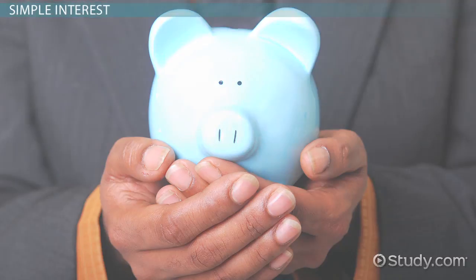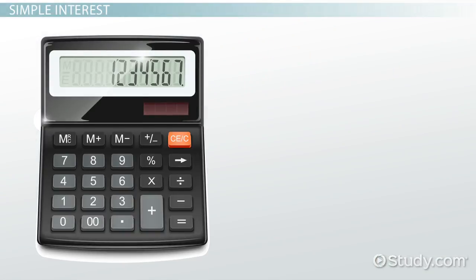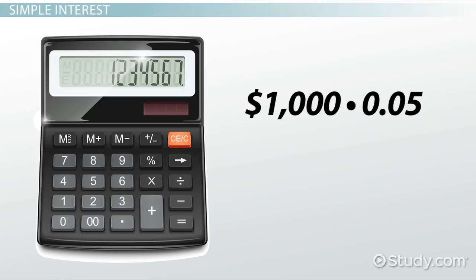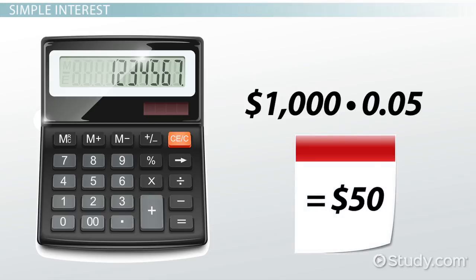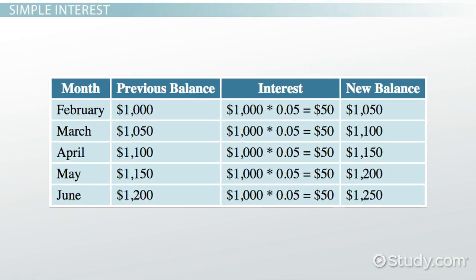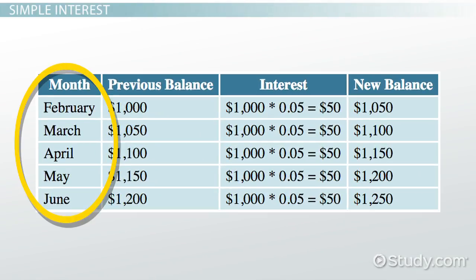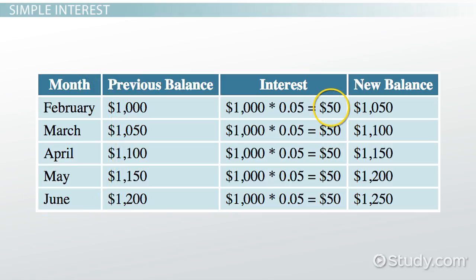So to calculate the interest at Simple Savings, find 5% of $1,000. To do that, multiply 1,000 times 0.05. 5% of $1,000 equals $50. So this account will earn $50 every month. Look at the table that shows the monthly interest for February through June. Simple interest would have the money growing $50 per month. Just by keeping the money in the bank, the individual earned $250 by June.